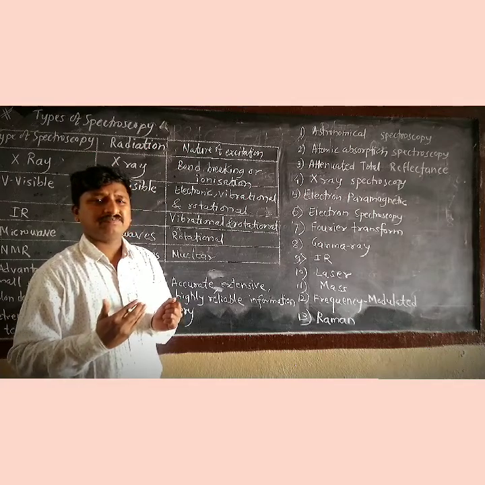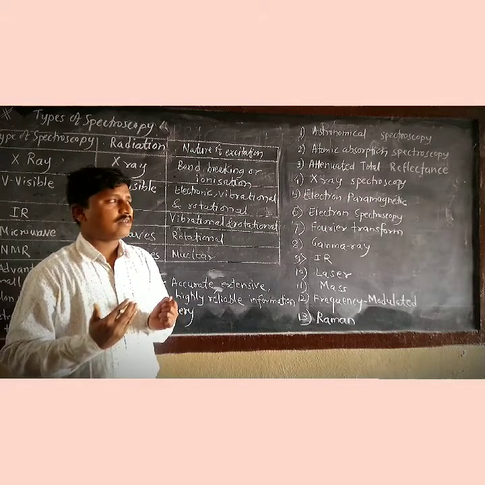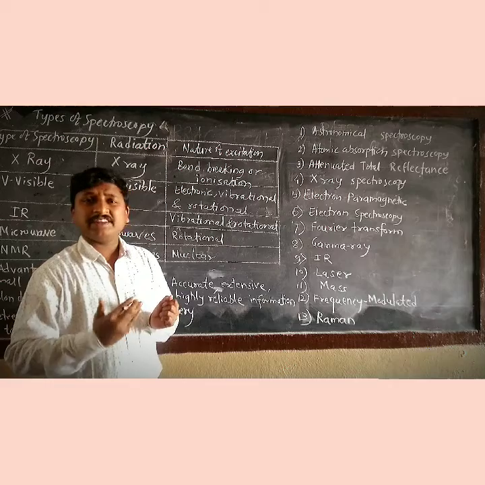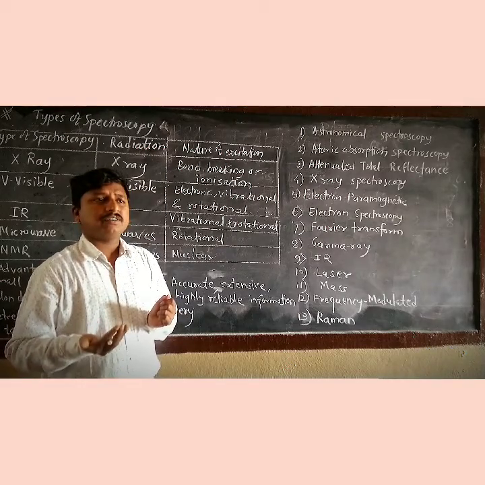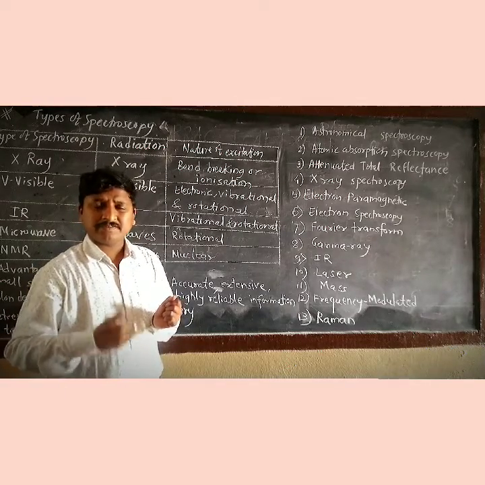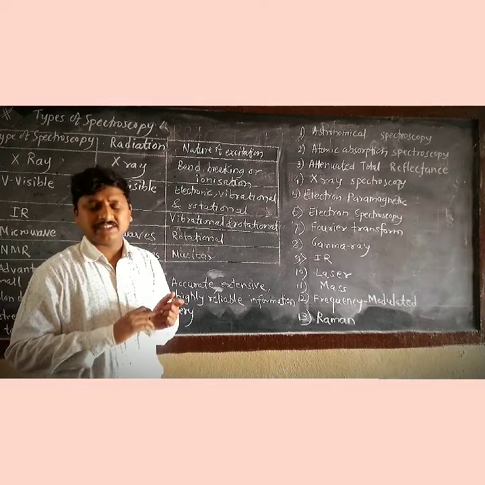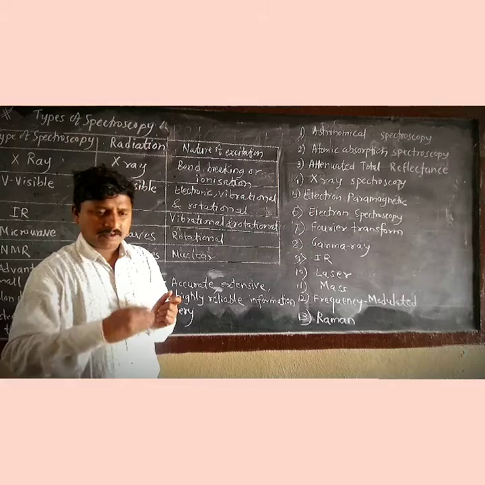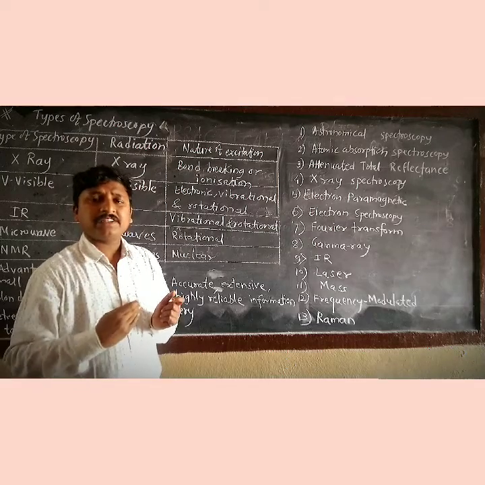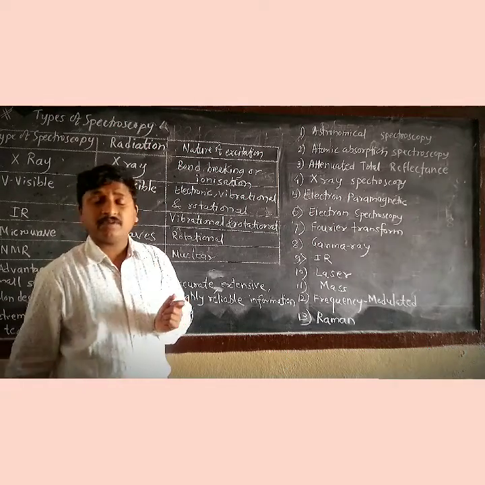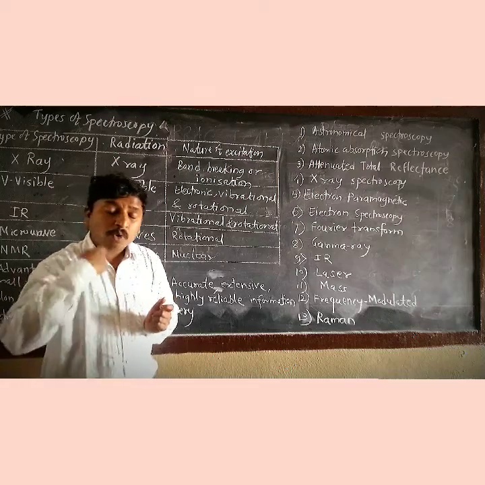So the chemical method is somewhat more complicated than the physical method. There are also a number of physical techniques: melting point determination, boiling point determination, refractive index determination, and so on. Among physical techniques, spectroscopy has more advantages than